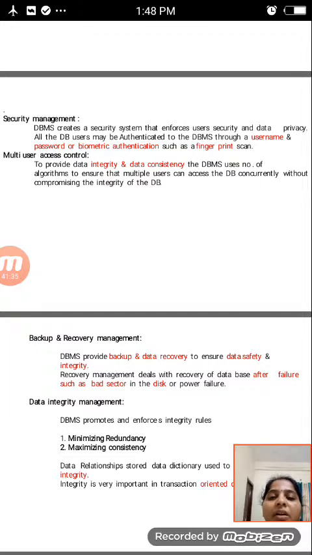Authentication is very important for the database of any organization or company, so they maintain usernames and passwords or biometric authentication.